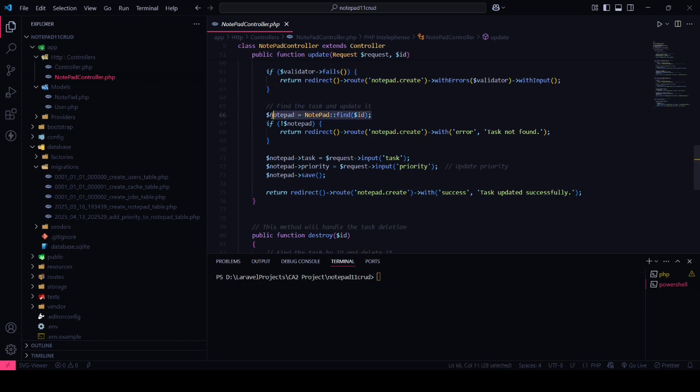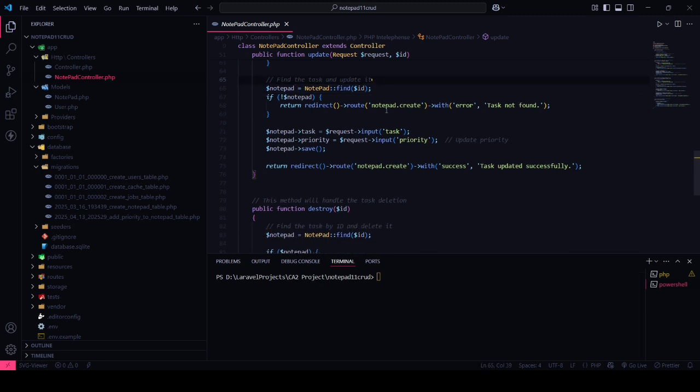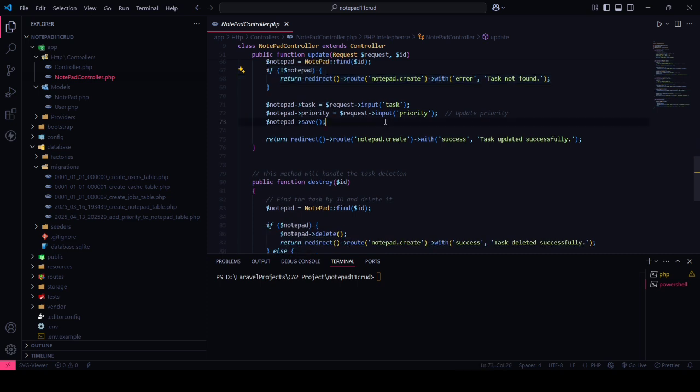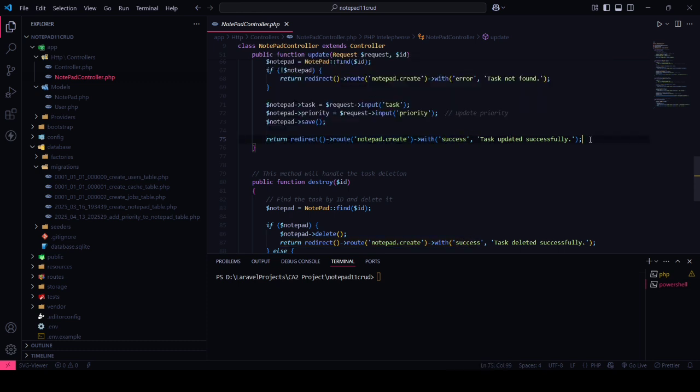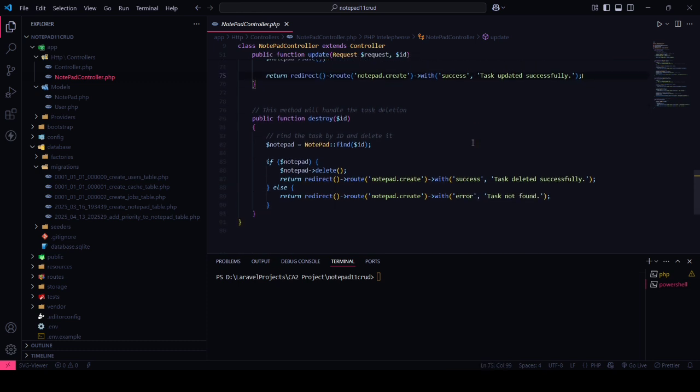And we find the task with its ID, and if the ID is not present in our database, this if will execute and there's an error, the task not found. And if the task is found in our database, with the ID of that task, then we fetch the task, fetch the priority, and again save it to the database. And after that, we redirect to the main page with the message the task is updated successfully.